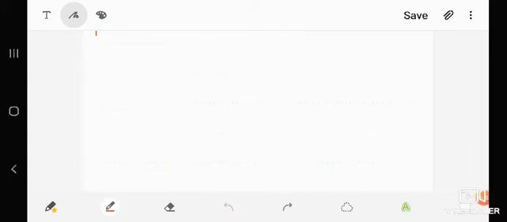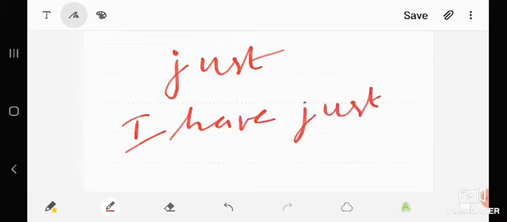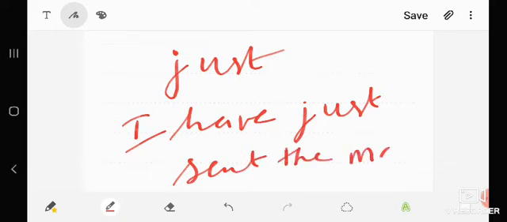Sometimes we use the word just to denote some actions. I will give one example. I have just sent the mail. The word just is used here to denote that the action was completed in the recent past.